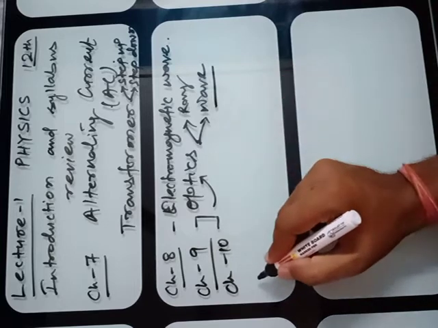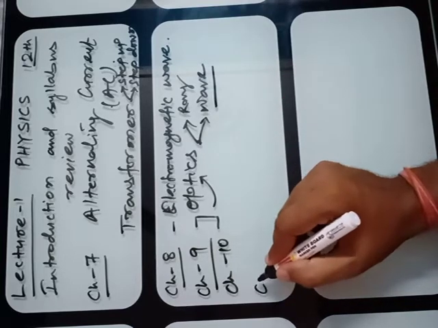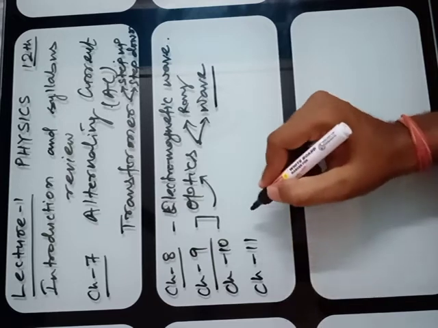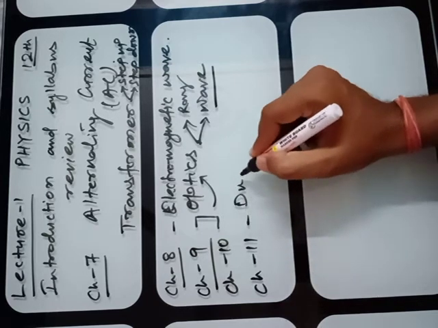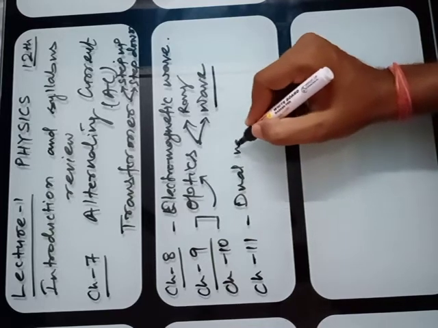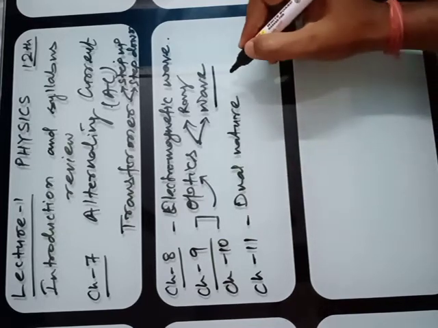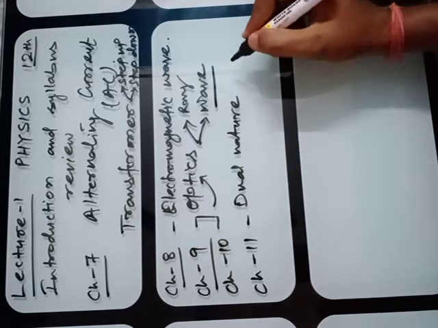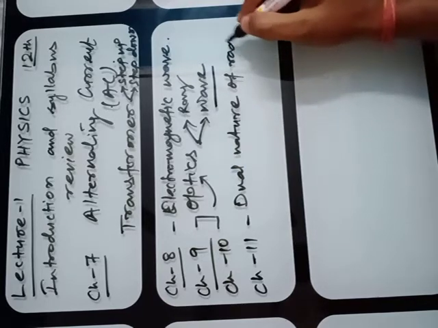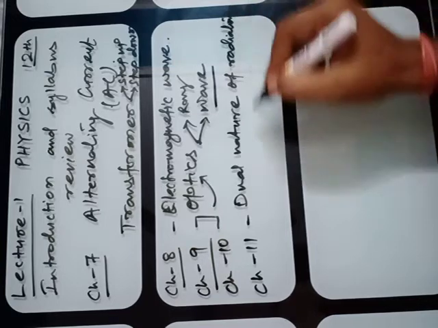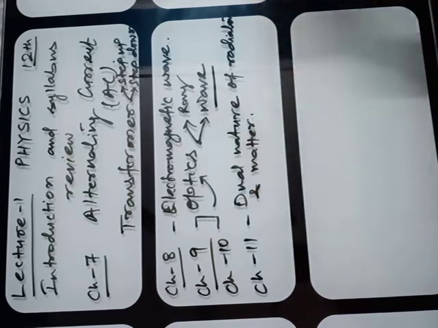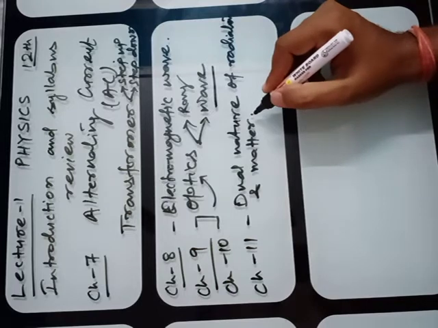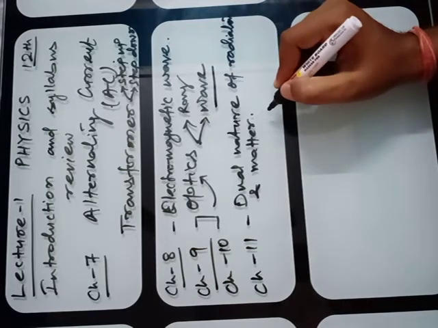Then you have to study in chapter 11, that is the dual nature of radiation and matter. In this chapter you will study basically the experiment which was done by Albert Einstein.